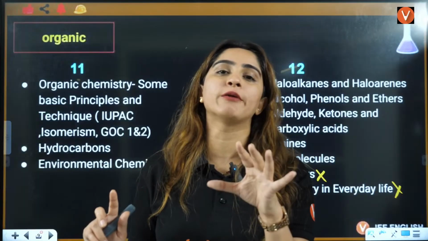Now let's talk about atomicity. What is atomicity? You'll always see diatomic, polyatomic, monoatomic. Monoatomic means atomicity is 1. Diatomic means atomicity is 2. Atomicity is the number of atoms that are combining to form a molecule. Like you have H2, you have O2, you have N2.